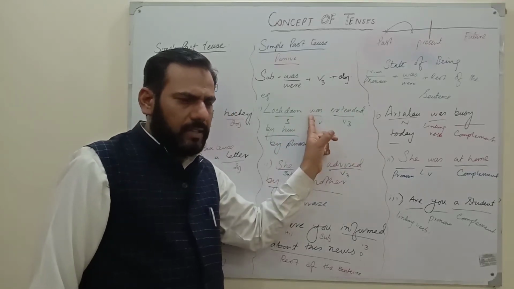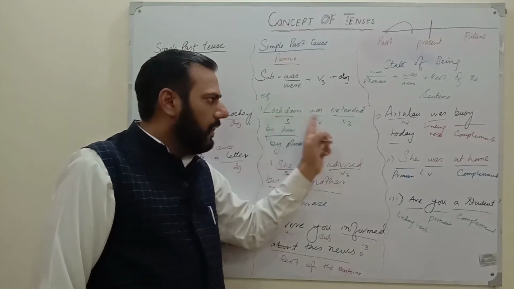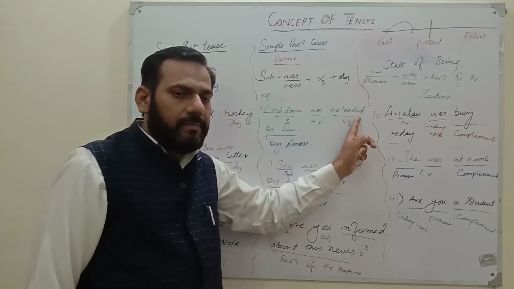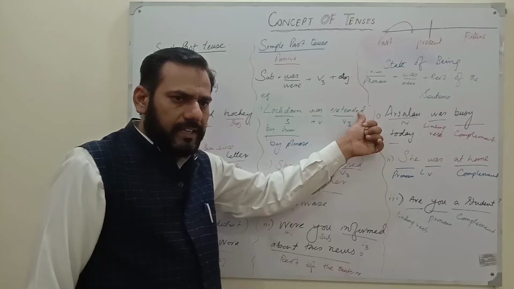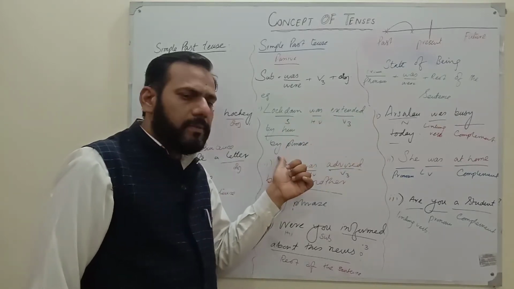Was is a helping verb, and we have used was because lockdown is singular and extend is in the third form. Ed is used with it. Extended is a regular verb as well, because we are only adding ed to make its second form. Lockdown was extended by him. By him is a by phrase.